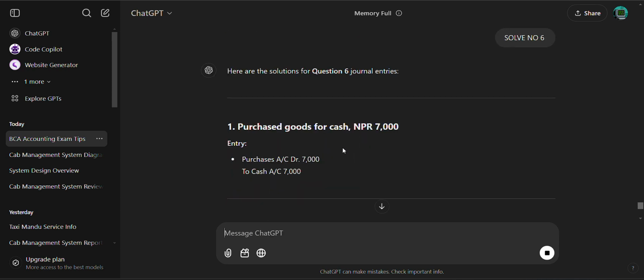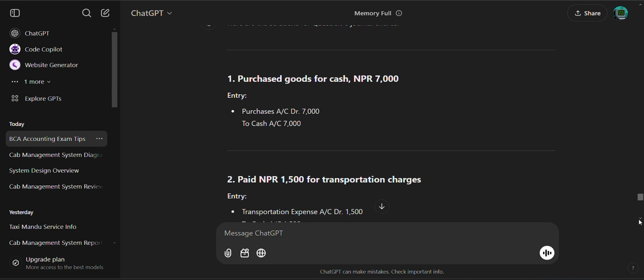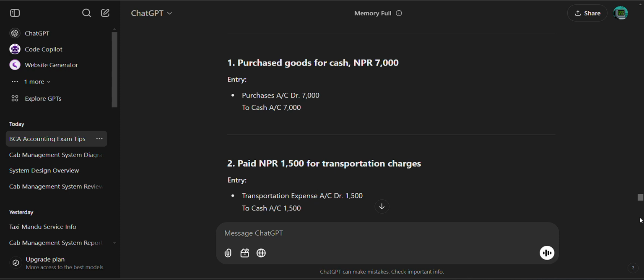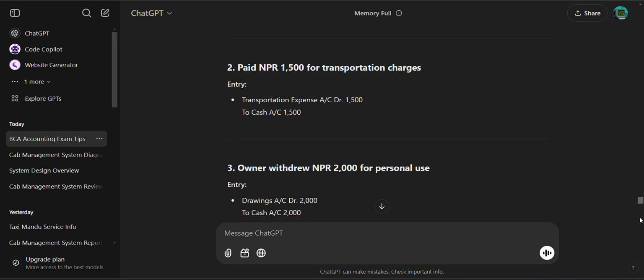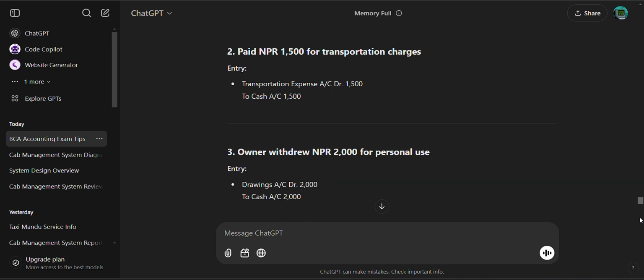Purchase account debit 7,000 to cash account 7,000. Paid NPR 1,500 for transportation charge: transportation expenses account debit 1,500 to cash account 1,500. Owner withdrew Rs 2,000 for personal use: drawing account debit 2,000 to cash account 2,000.